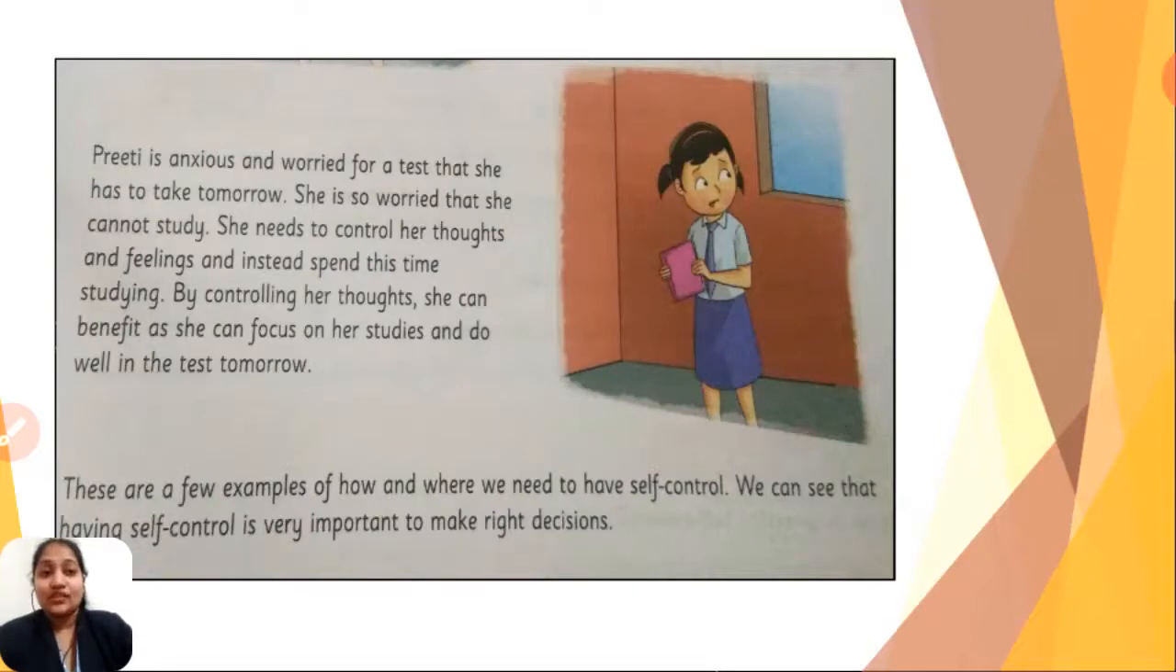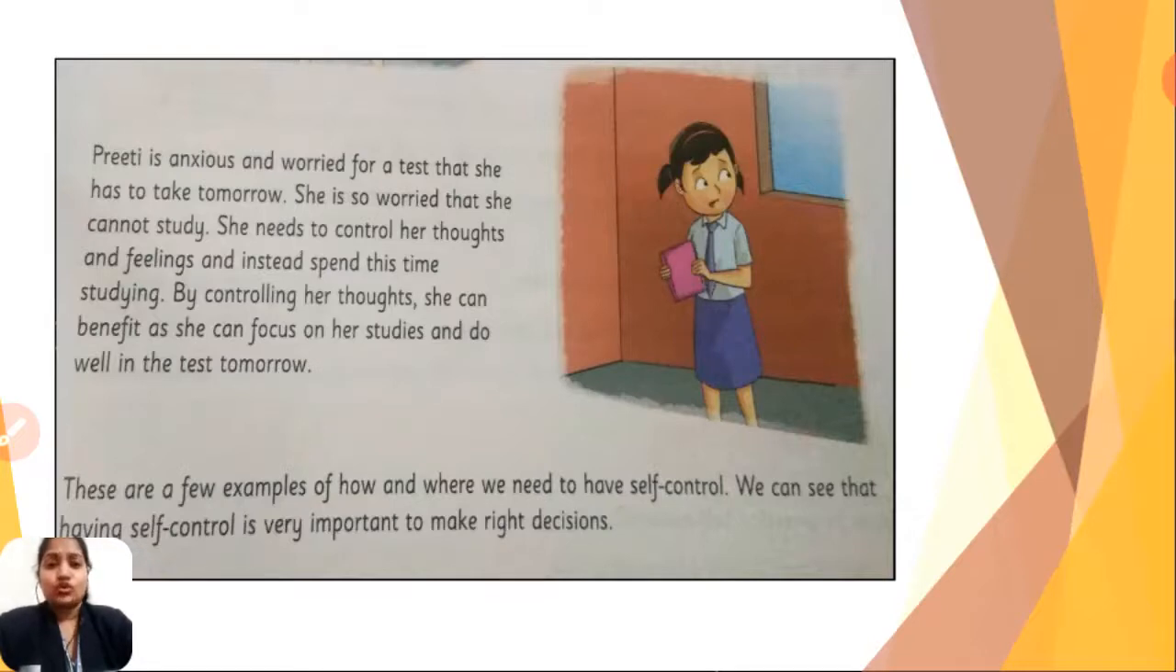And this is the next incident, the last incident from this topic. That is Preeti. Here the girl's name is Preeti, who is anxious and worried about a test that she has to take tomorrow. She is so worried that she cannot study. She needs to control her thoughts and feelings and instead spend this time studying. By controlling her thoughts, she can benefit and she can focus on her studies and do well in the test tomorrow. So you can say that Preeti is anxious, okay, and she is worried about the test.